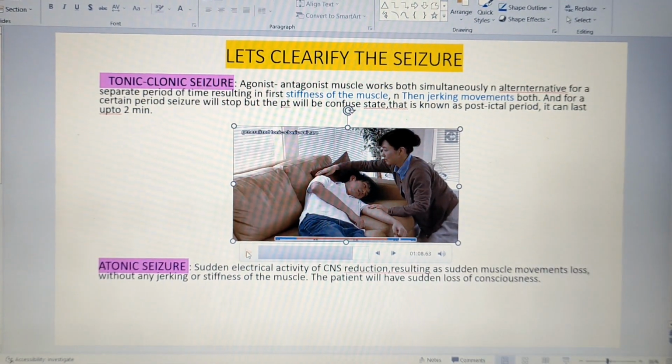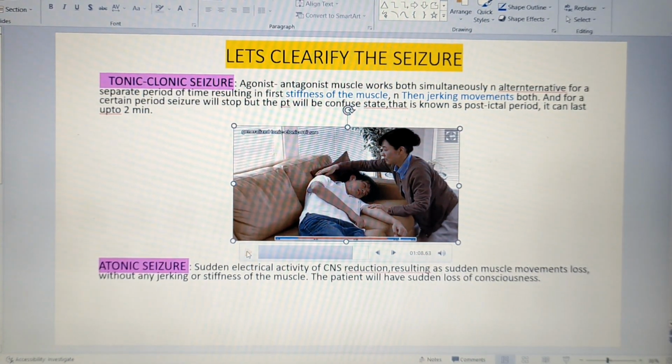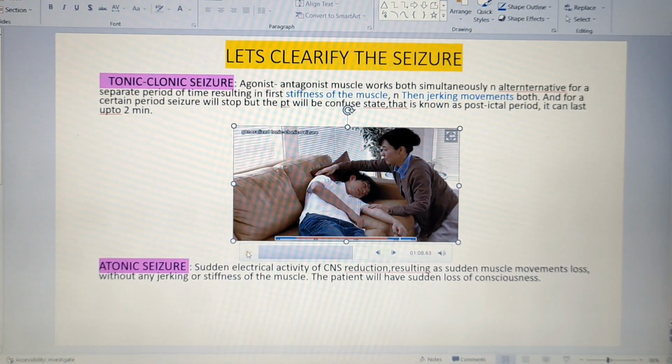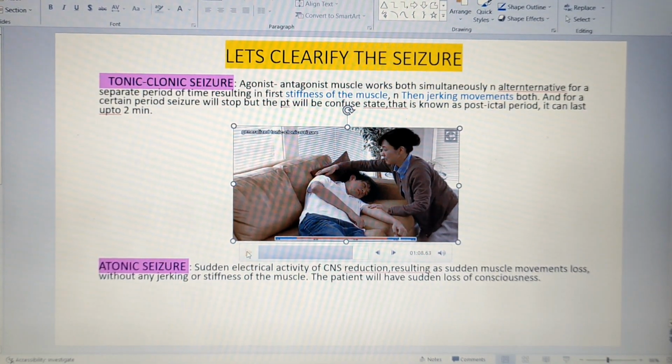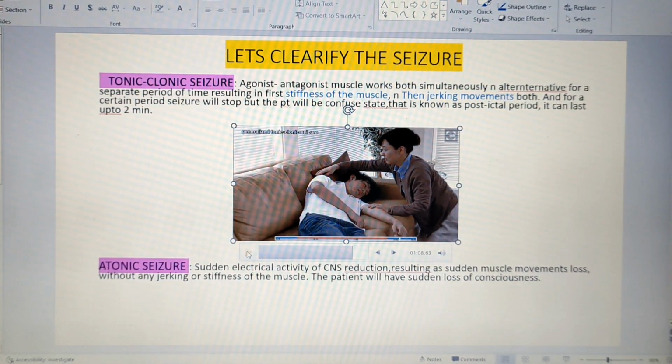Why is this happening? Because here the agonist and the antagonist muscles sometimes work simultaneously or together, and sometimes they work alternatively, but both are working abnormally. So when both things are occurring, of course there will first be a tonic phase, then when they work alternatively, it leads from tonic to clonic.